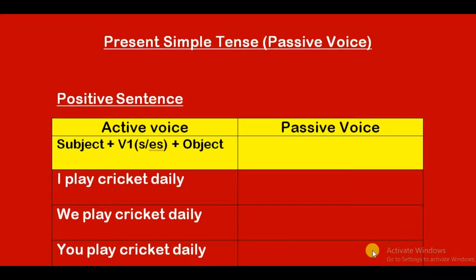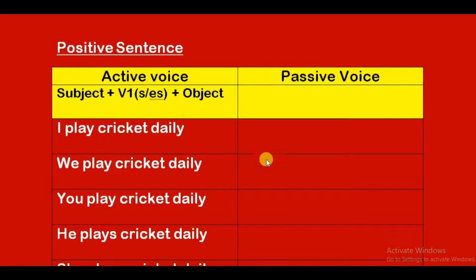Today I am going to discuss present simple tense passive voice. As we know already, active voice is subject oriented while passive voice is object oriented. I will discuss passive voice by taking examples of active voice rules and sentences. Before going to discuss, we should be aware of the objective forms of the pronouns.